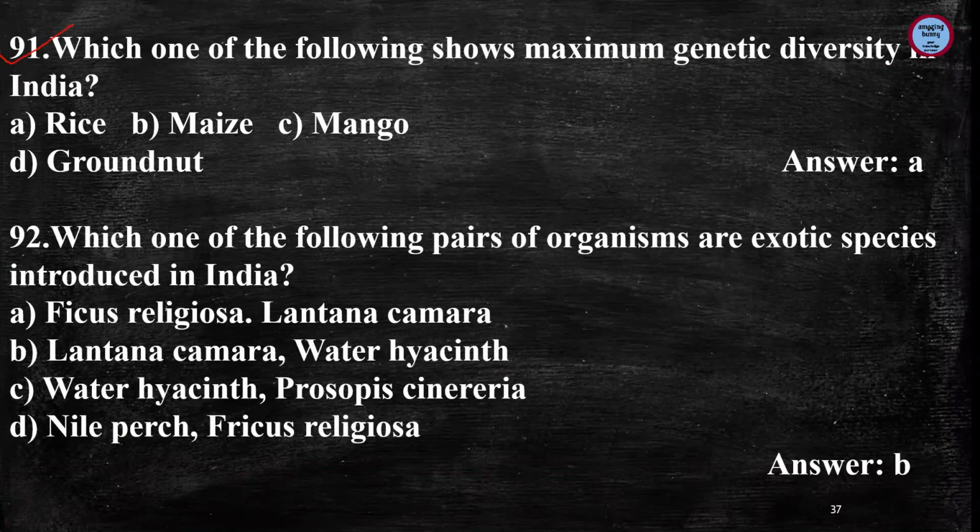Next question is, which one of the following shows maximum genetic diversity in India? So here it is rice, because we have many varieties of rice, so we can say rice shows maximum biodiversity in India. Next question is, which one of the following pairs of organisms are exotic species introduced in India? And the answer is Lantana camara and water hyacinth. These are the foreign species introduced to India.